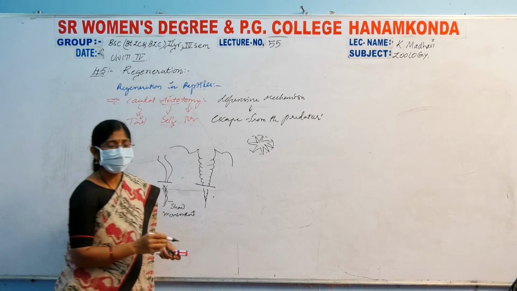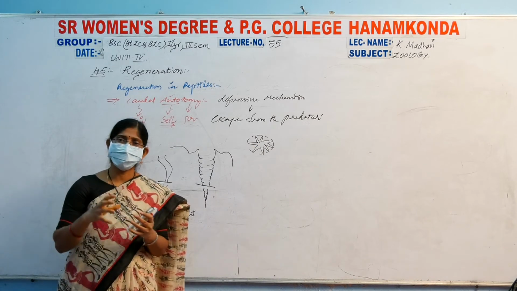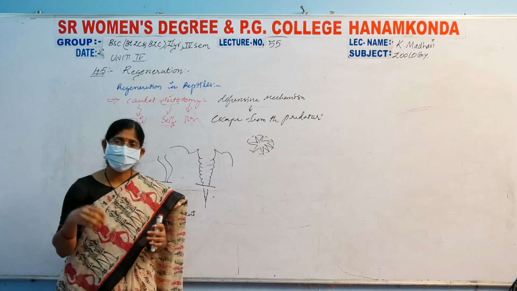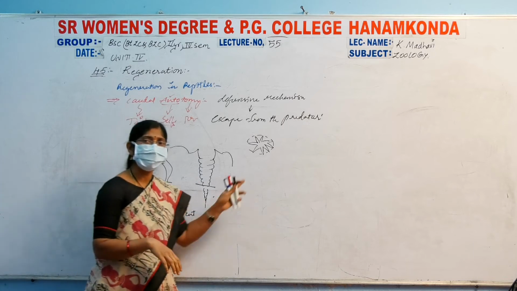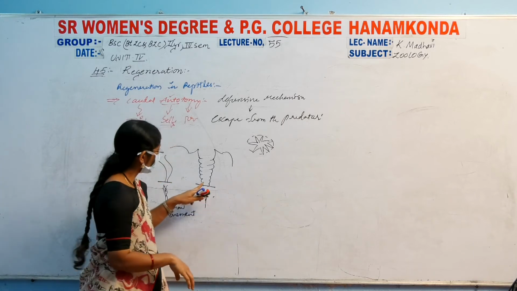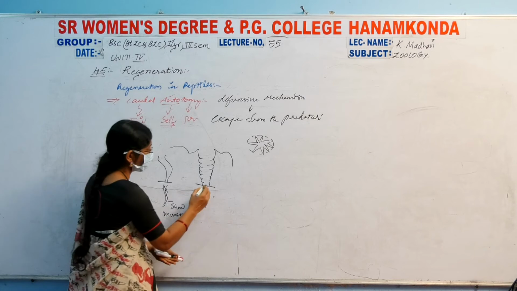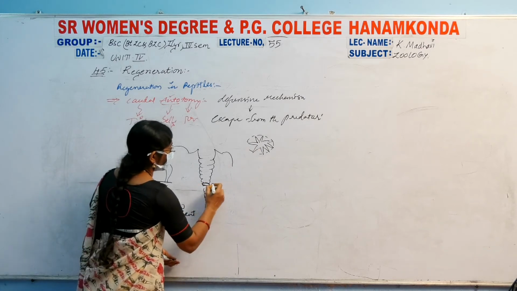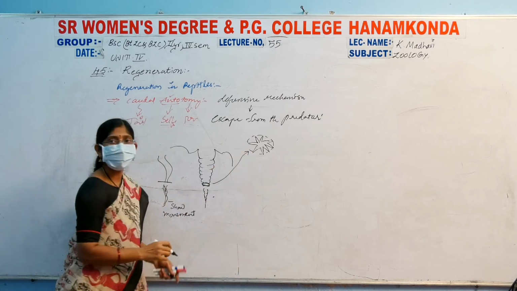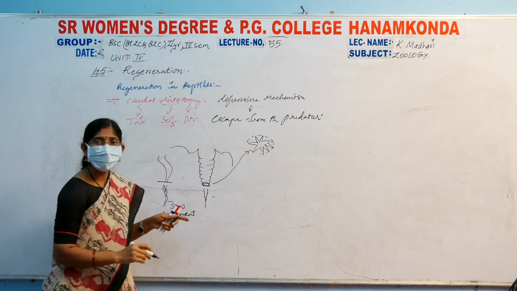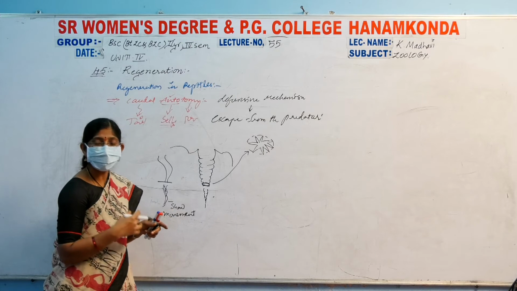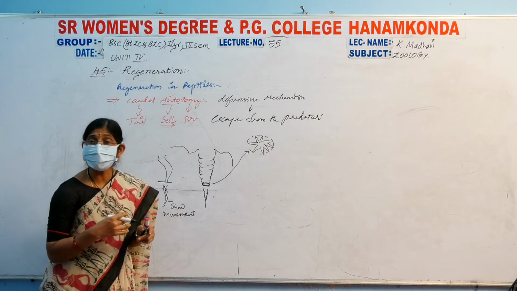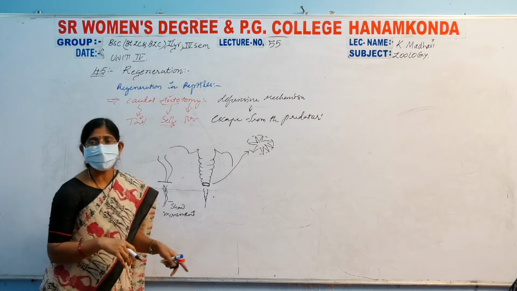Slowly the lymphoid structures, the blood vessels, and numerous cells come and join at this blunt end. This region has numerous cells which have the capability to regenerate the remaining body part.